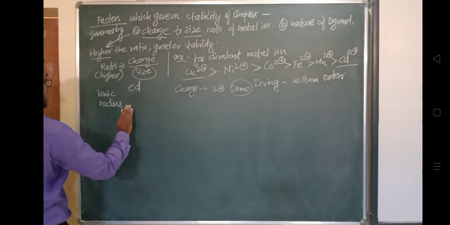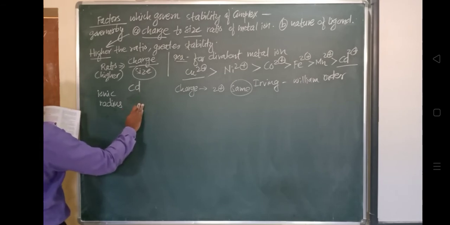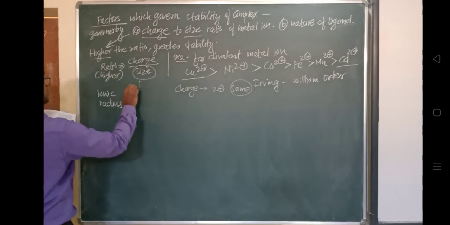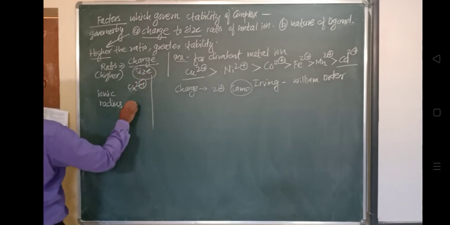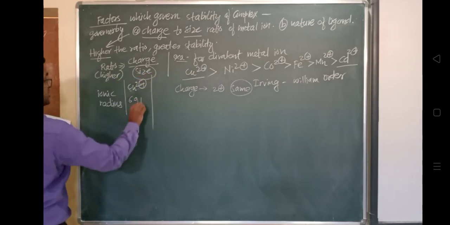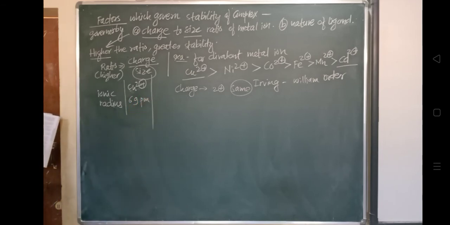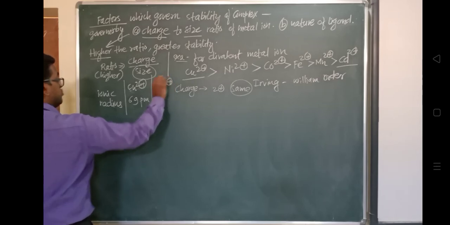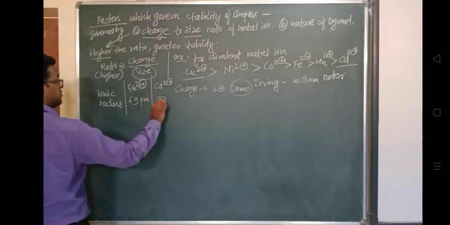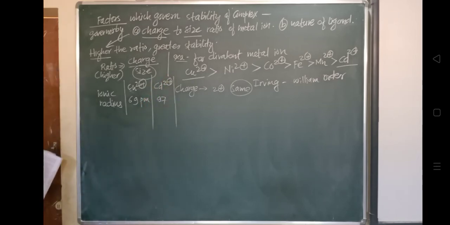Okay, and that is of Cd2+, which is 97. Okay, so you can see. So in this way, Cu2+ has 69 picometer, and that of Cd2+ is 97 picometer. Okay, so that is the reason.